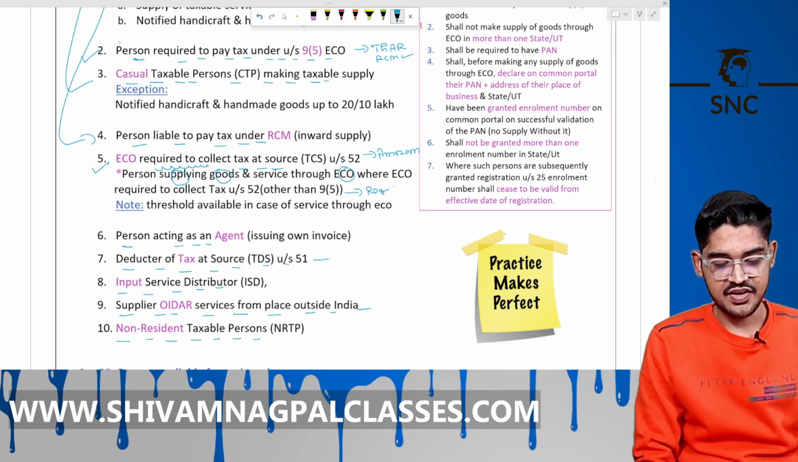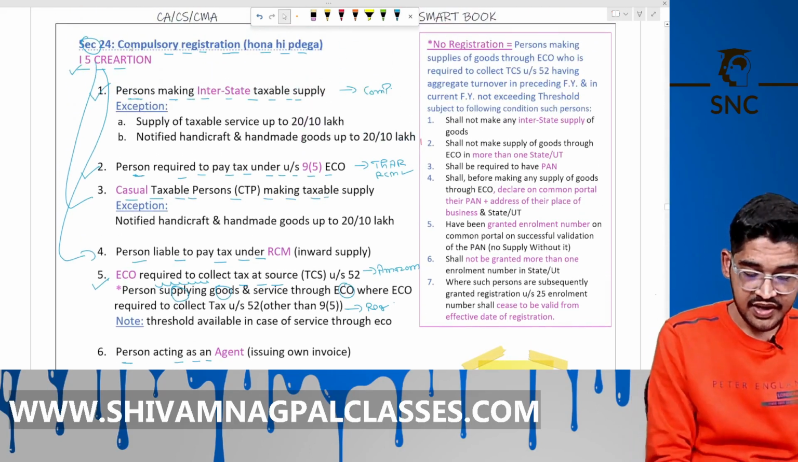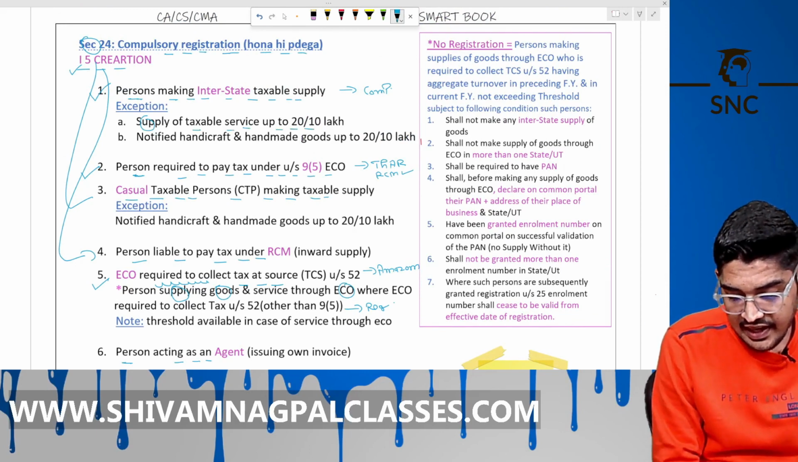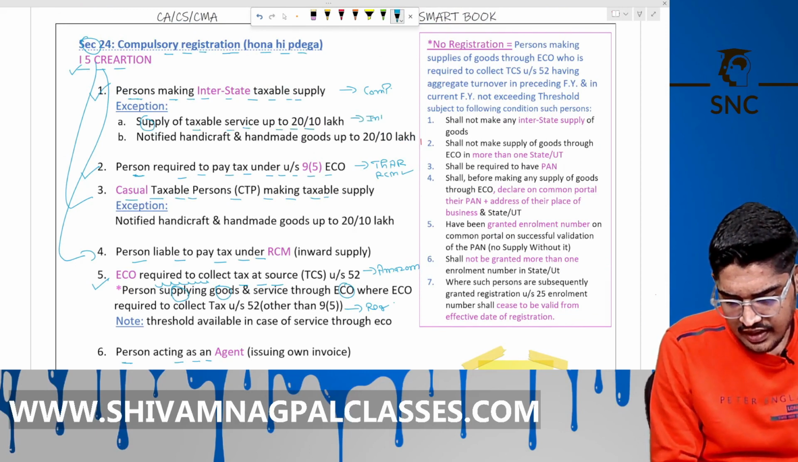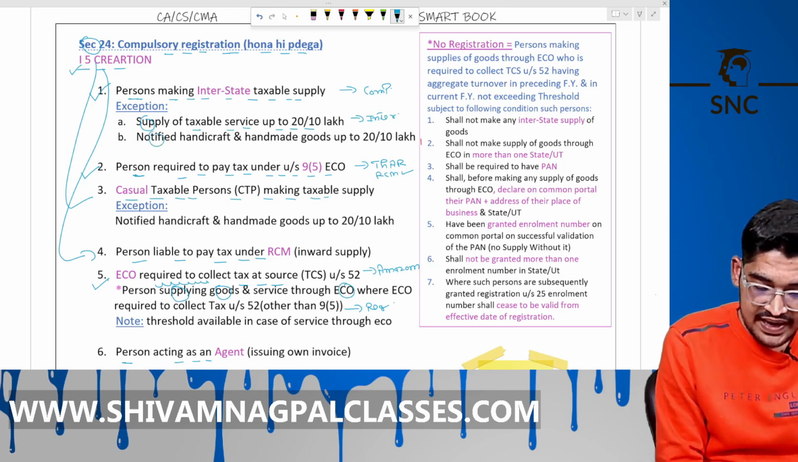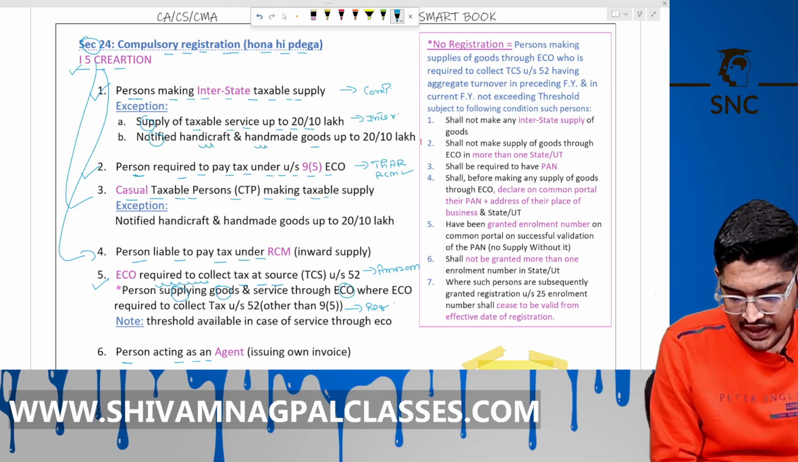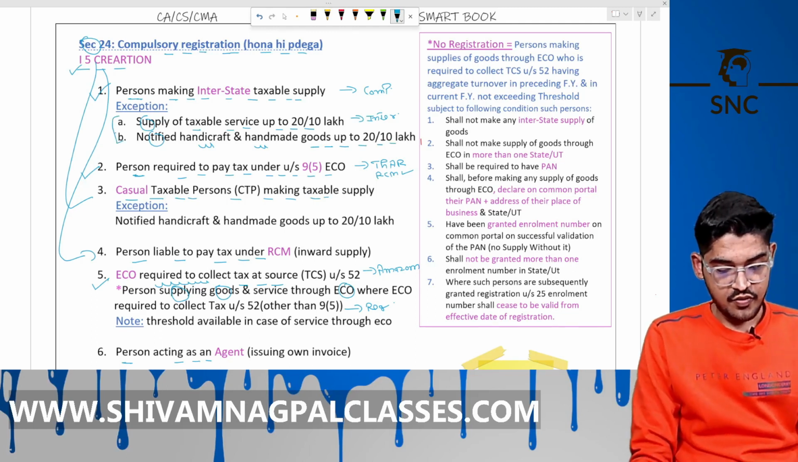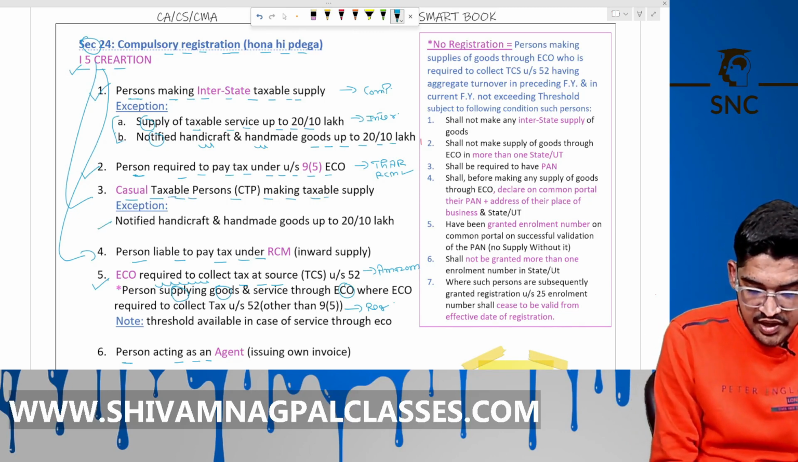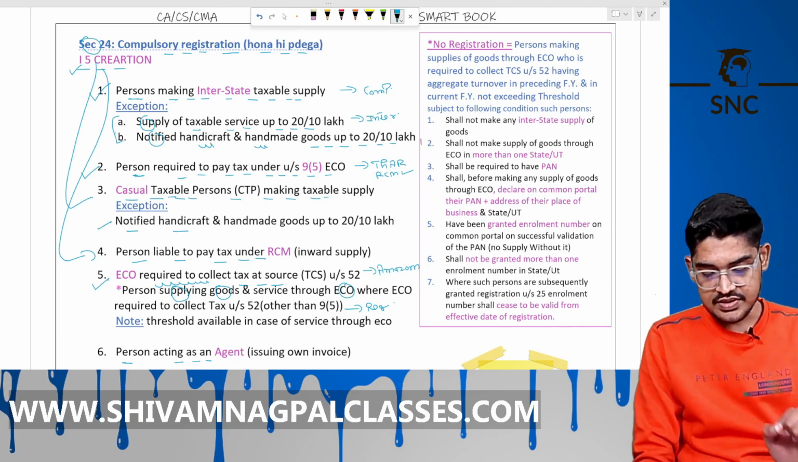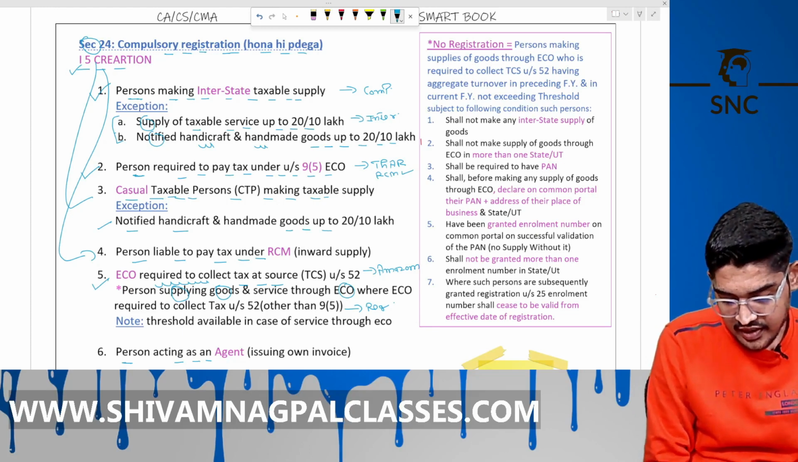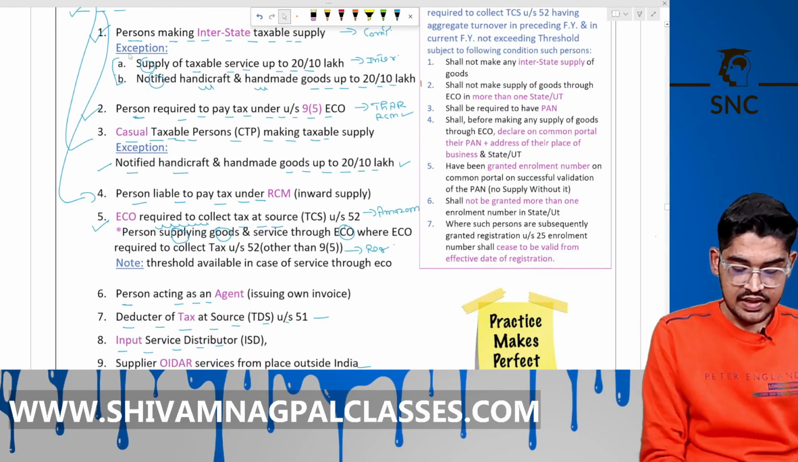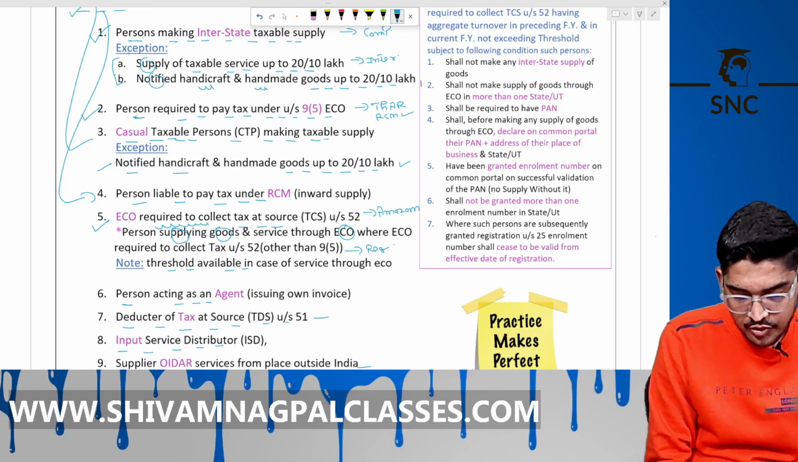So for the I5 condition, there are some exceptions given here: supply of taxable services up to 20 lakh and 10 lakh is allowed interstate. Notified handicraft goods, handmade goods of 20 lakh or 10 lakh also allowed interstate. Right? Now for CTP, again notified handicraft goods or handmade goods up to 20 lakh or 10 lakh is allowed. For ECO, threshold available in case of services through ECO.